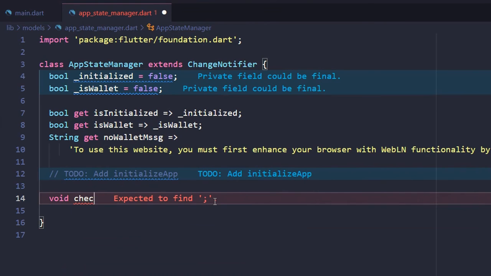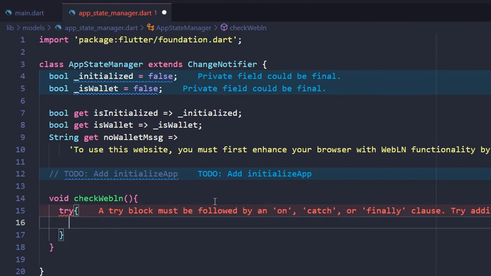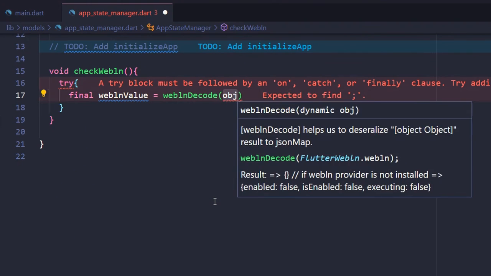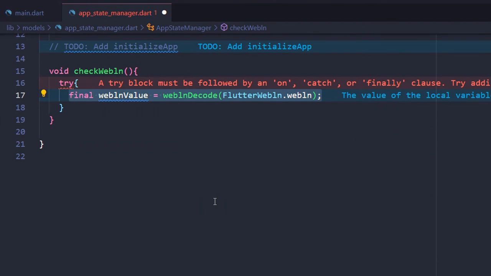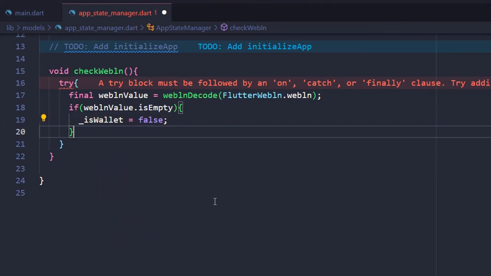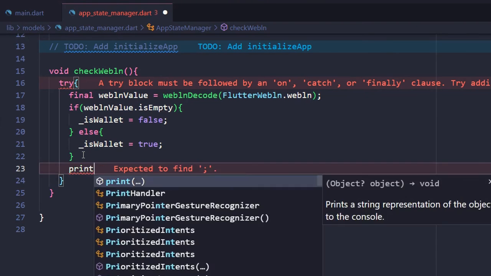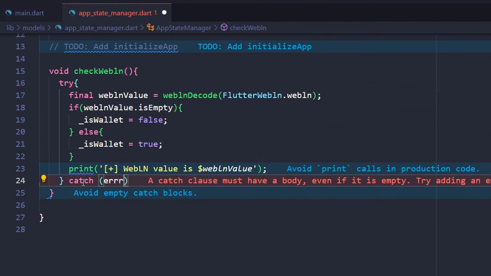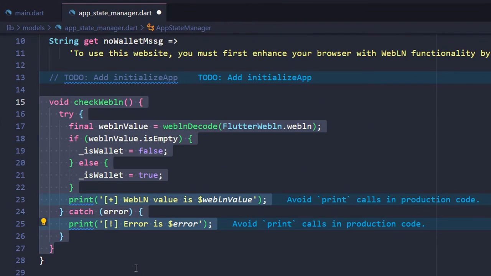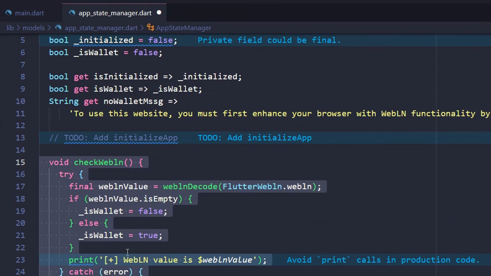Now let's create the checkWebLN method. WebLN decode helps us to deserialize the object result to a JSON map. WebLN value.isEmpty indicates that the WebLN provider is not installed and the user can't use any of the Flutter WebLN methods. That's it for the checkWebLN method.